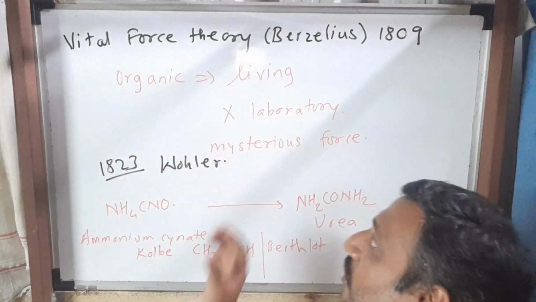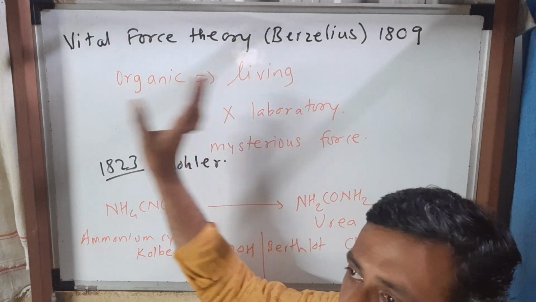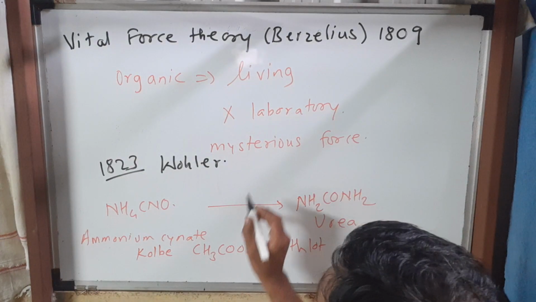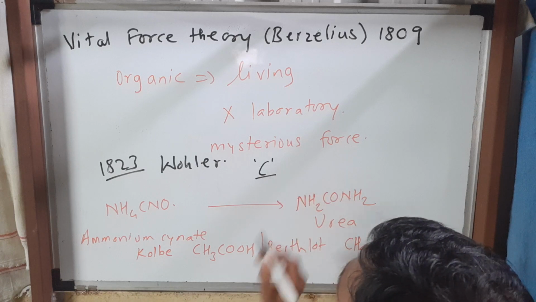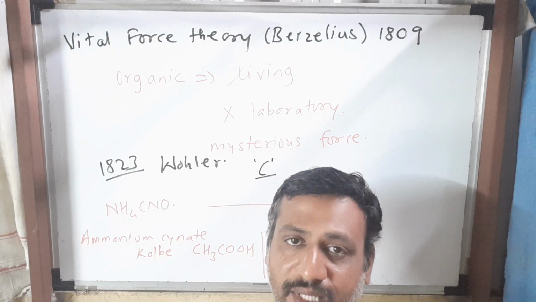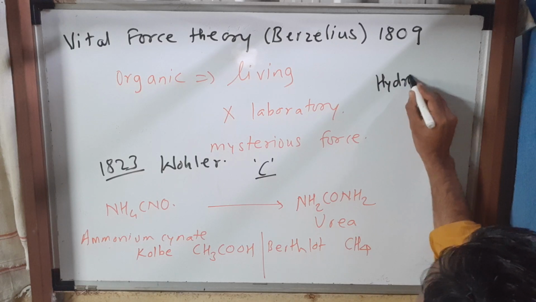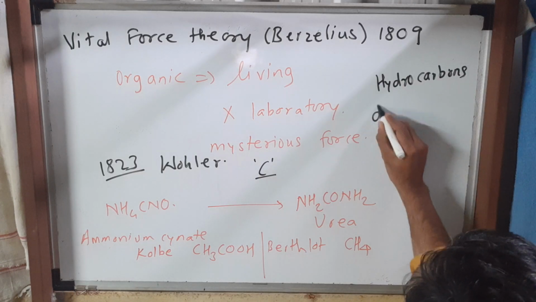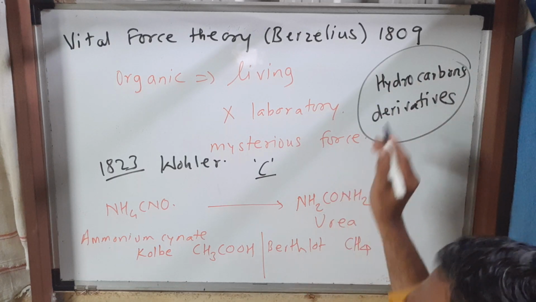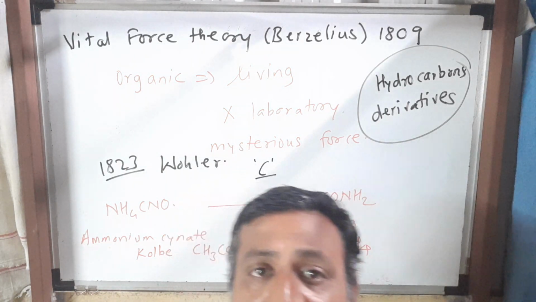We are not saying that only the things obtained from living or biotic sources are organic. Another definition is given. Very commonly we say that substances or compounds containing carbon are organic substances. It is almost correct, but not absolute. The absolute definition of organic substances is hydrocarbons. Hydrocarbons and their derivatives are called organic compounds, and the study of hydrocarbons and their derivatives is carried out in organic chemistry.